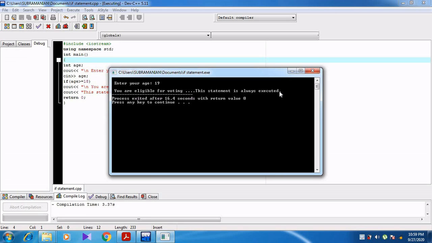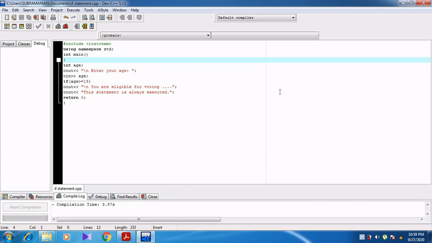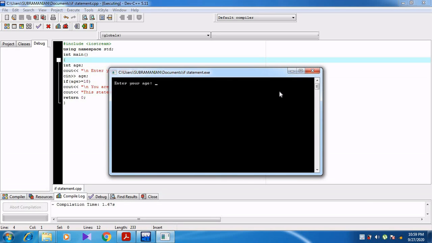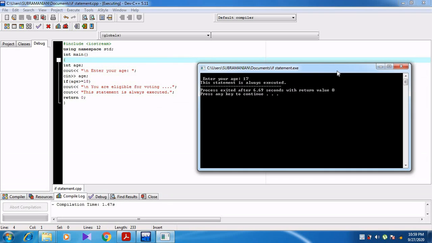But now you see, again F9 to compile, then F10. If I type 17, then what will happen? The line "You are eligible for voting" is not printed. The condition becomes false.